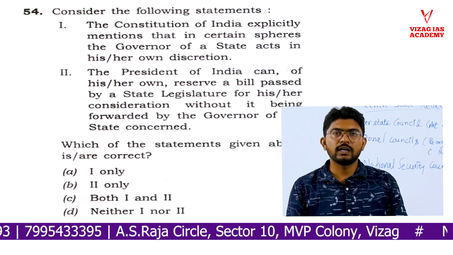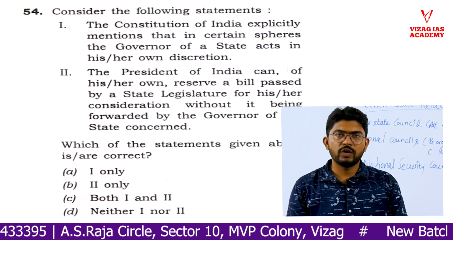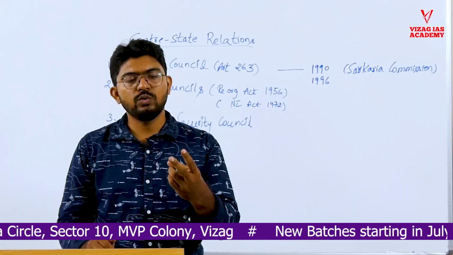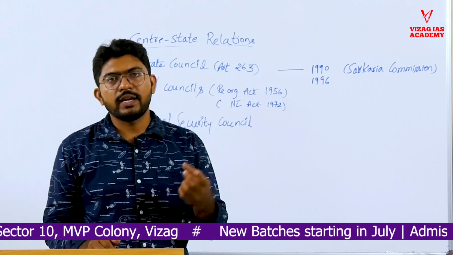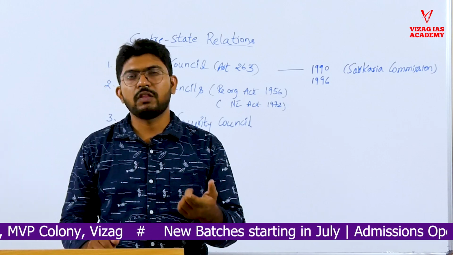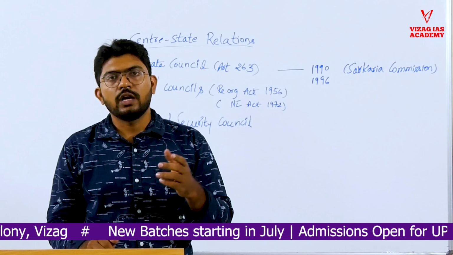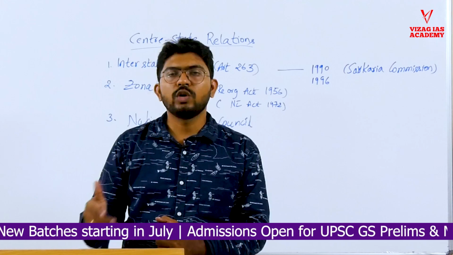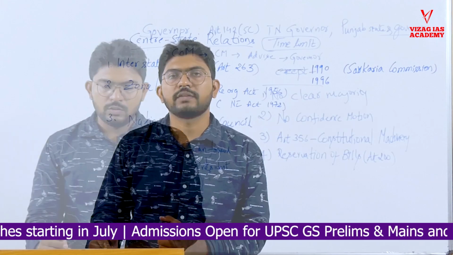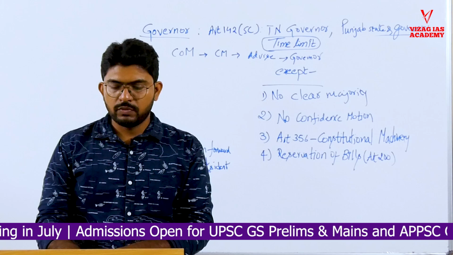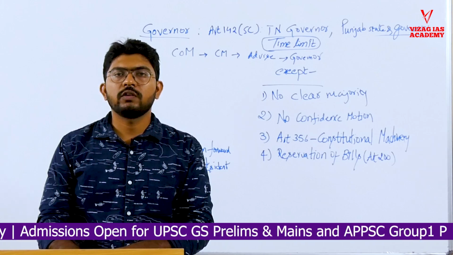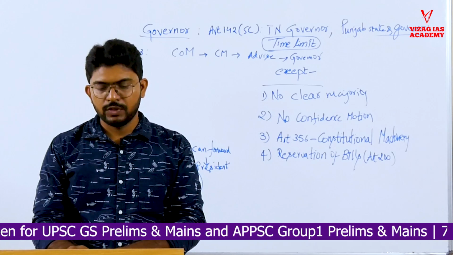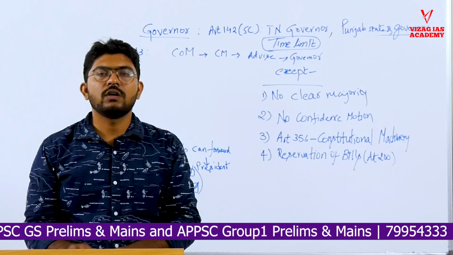Similarly, here the options are a little accommodative. They are giving only 1, only 2, both 1 and 2, neither 1 nor 2. The question is about 2 concepts related to the governor. One is about the governor's discretion, whether it is constitutional or not. The second is about the governor's power to reserve a bill and the president's role in bills reserved by the state's governor. So there are 2 statements given in question number 54, and it is asking which of the statements are correct.